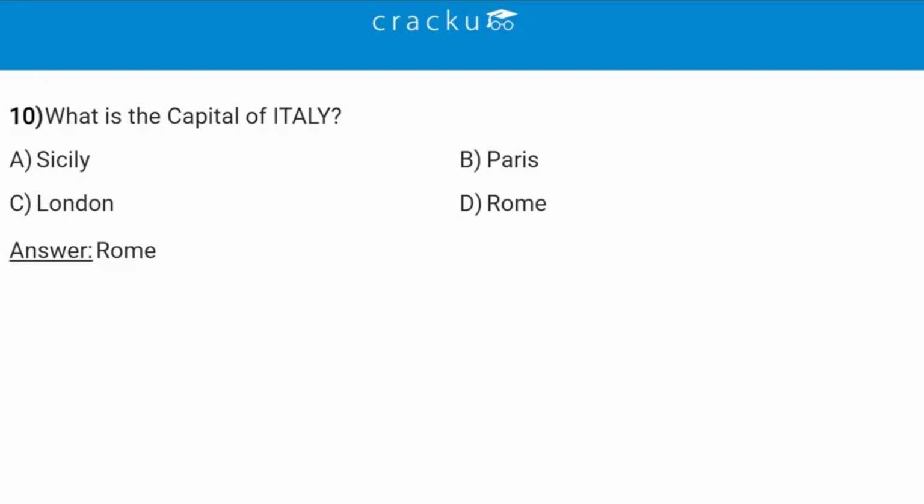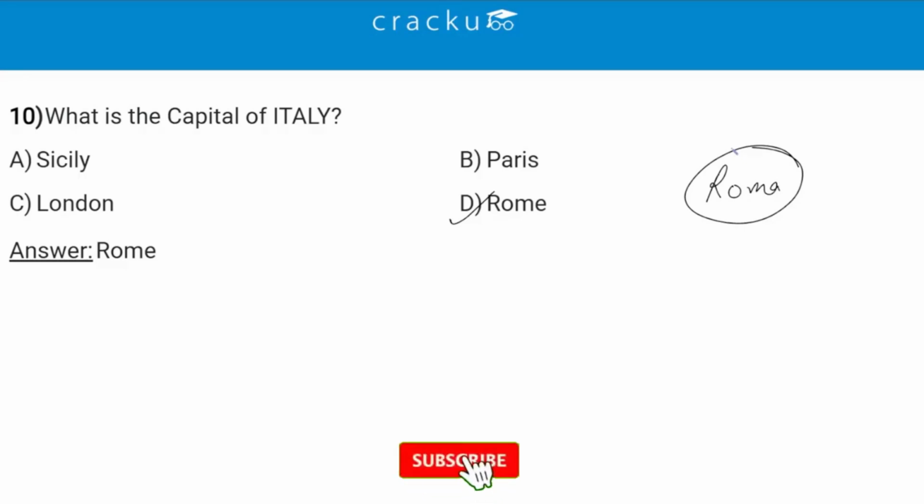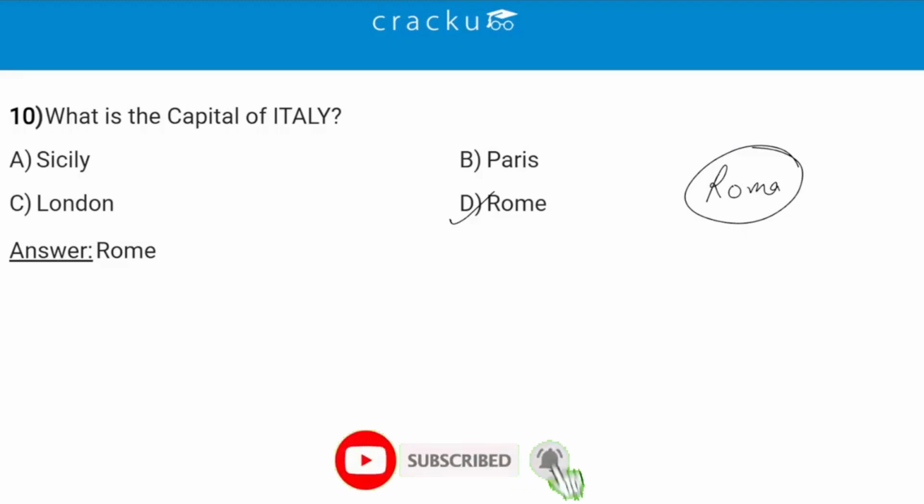What is the capital of Italy? So the correct answer is option D, which is Rome. It was initially called Roma. So it is a historic city. It is also the largest in the country, and it serves as its political, cultural and economic heart, and it is famous for ancient sites like the Colosseum and being home to Vatican City. So option D, Rome is the correct answer.